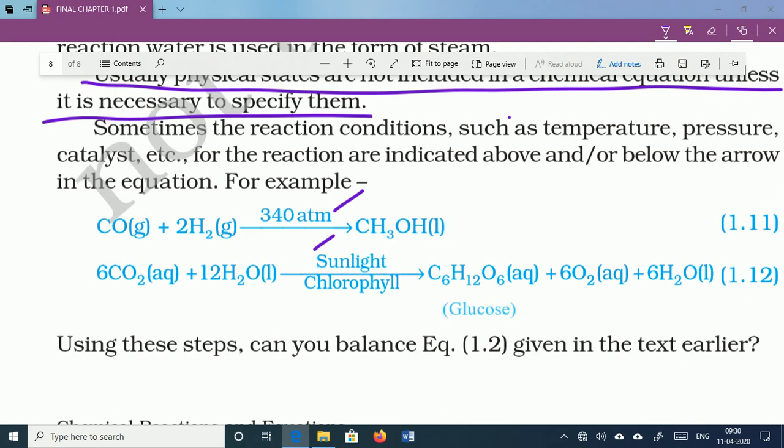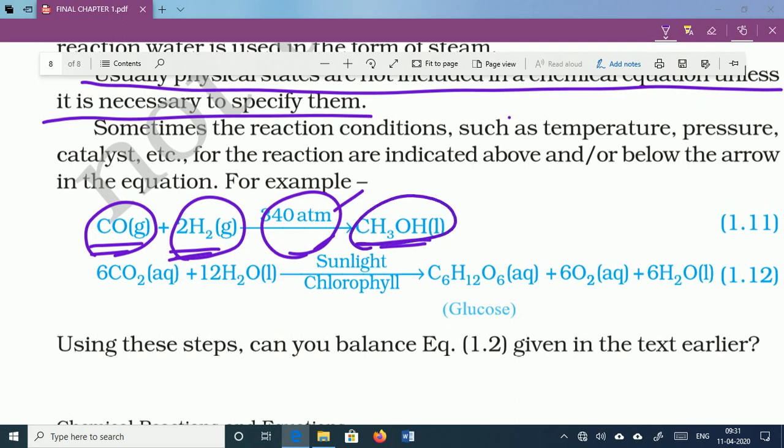Whatever the reaction condition is, it should be right above or below the arrow. Suppose here carbon monoxide reacts with hydrogen gas and produces methanol. Here carbon monoxide is in the gaseous form, hydrogen is in the gaseous form. Both gases do not directly react with each other; they can react only when the pressure is 340 atmospheres. When a very large pressure of 340 atmospheres is created, then only do both gases react with each other and produce methanol.